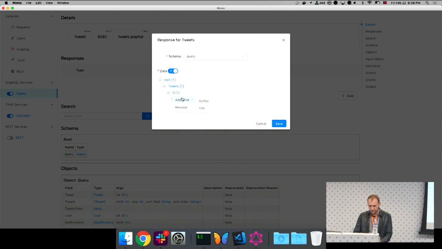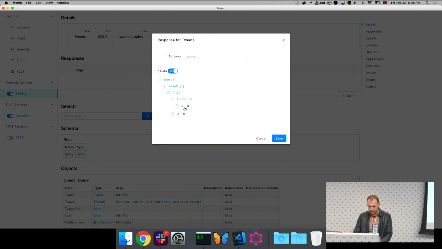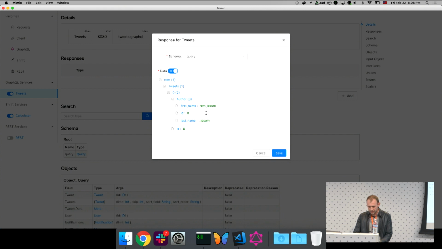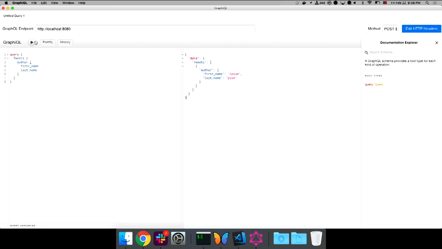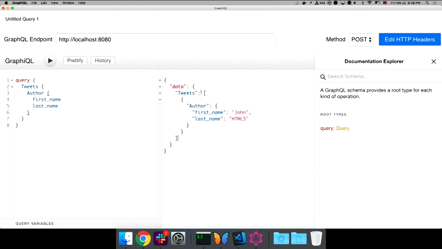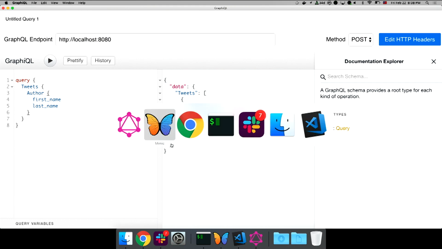So let's say we got a tweet, an author, and first name, and last name, and we say like John, HTML5. So we save it, it instantly changes response, and you got it back right away. So basically, it's fully valid GraphQL server running locally without any setup, without any implementation needed.